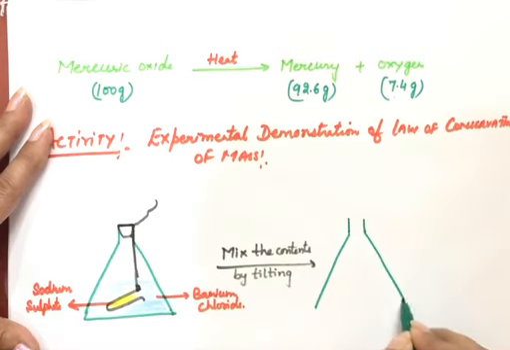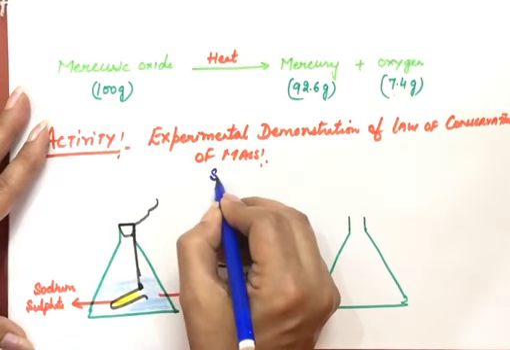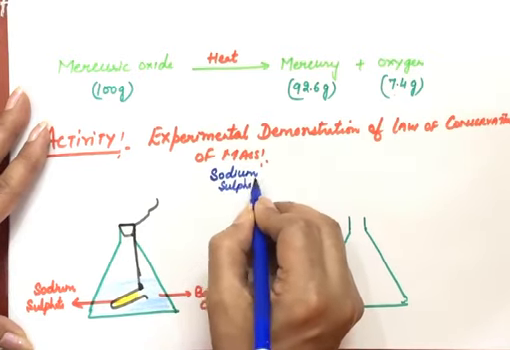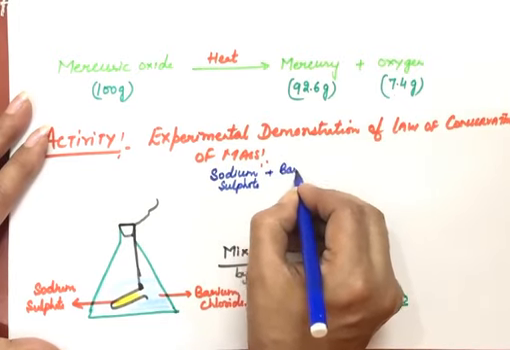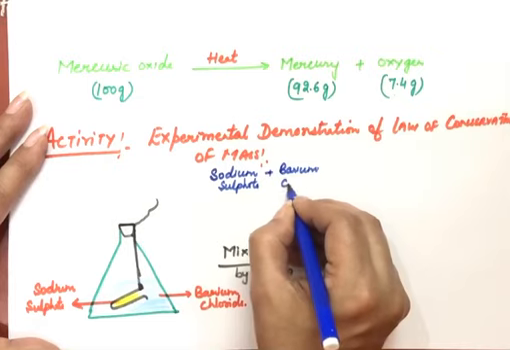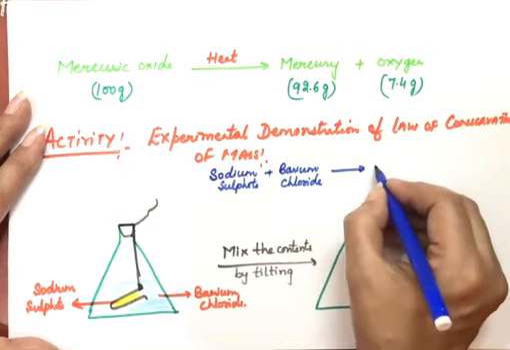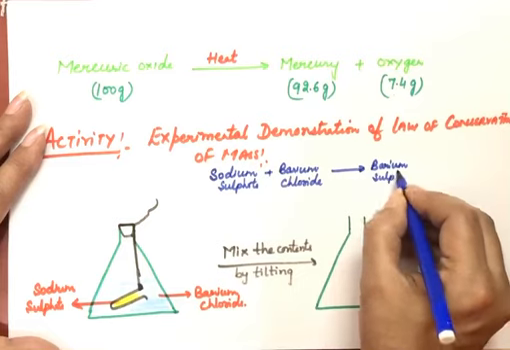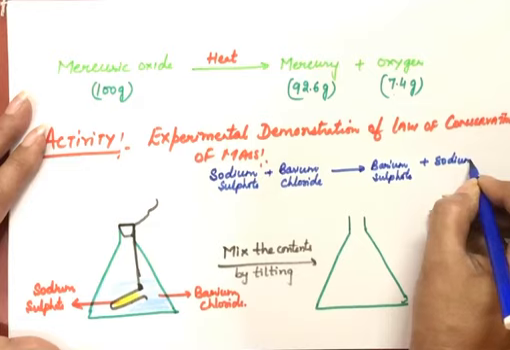The reaction that takes place, I'm writing here. Sodium sulfate is a reactant, and the second reactant here we have taken is barium chloride. On tilting this flask, the two solutions will react with each other, and as a result, what we will get here is barium sulfate, which will be in the form of white precipitates, plus we will get sodium chloride.